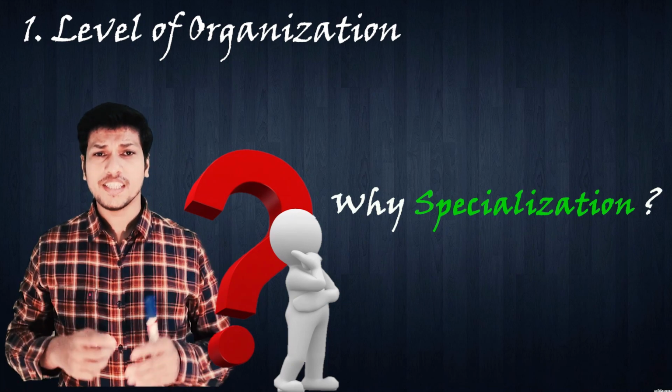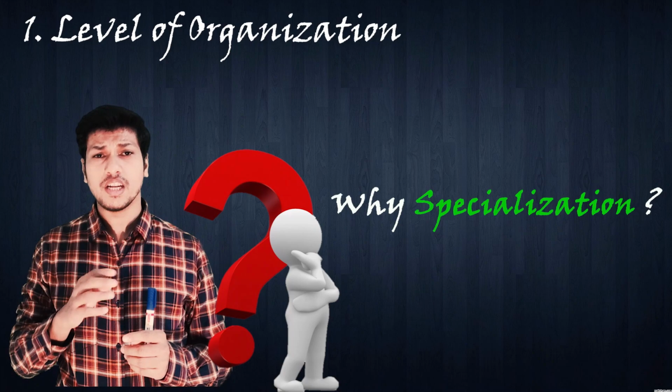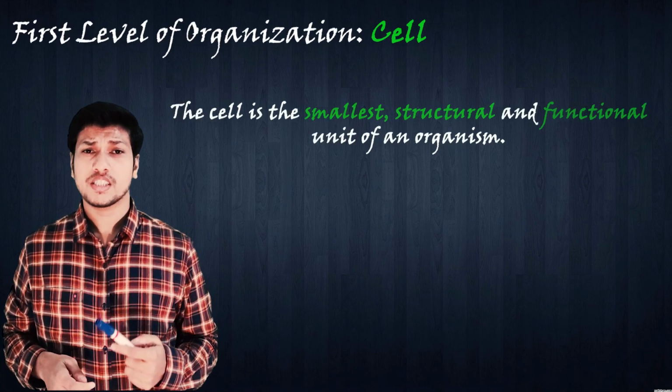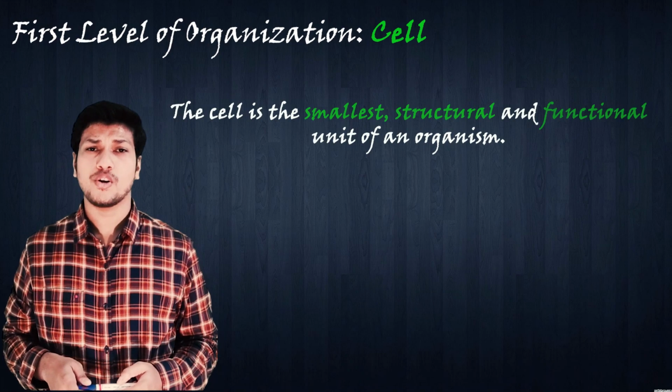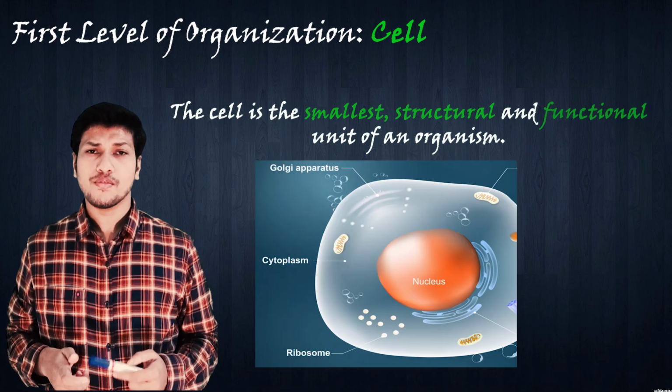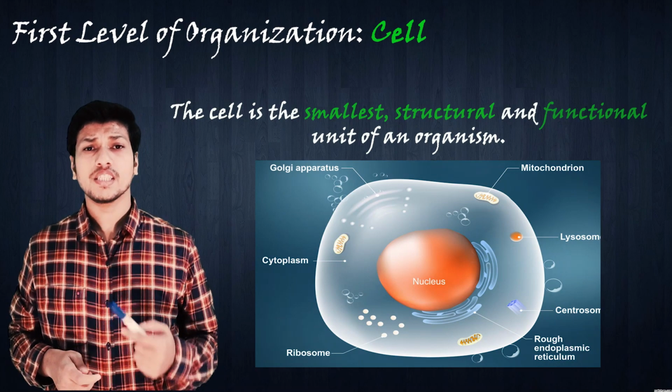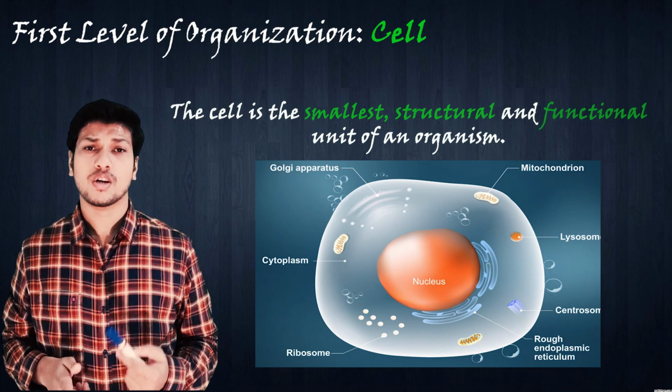So to understand this, we have to learn the different levels of organization. So the first level of organization is the cell. Cell is the smallest structural and functional component of an organism. There are different life processes going on inside the cell in different compartments. These compartments are known as cell organelles.